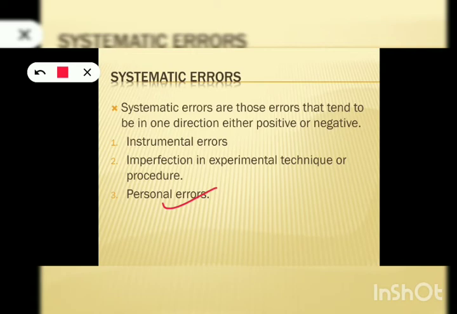In lab, sometimes you may be very lazy and very careless in taking the observations. So in such cases, you will commit some errors. Such errors are personal errors. It is due to the fault of the individual who is doing that experiment or who is taking that measurement. So he may not have followed the proper precautions in such cases.